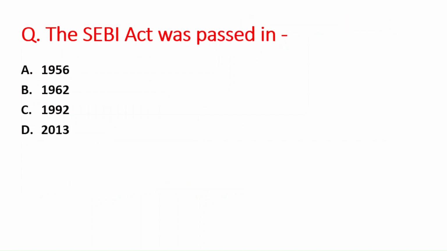Next question is the SEBI Act was passed in A option is 1956, B is 1962, C option is 1992, and last option is 2013. So the SEBI Act was passed in the year 1992. That is option C is the right answer.